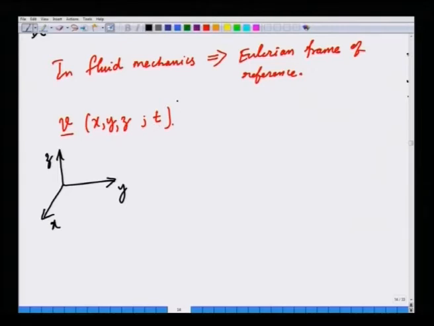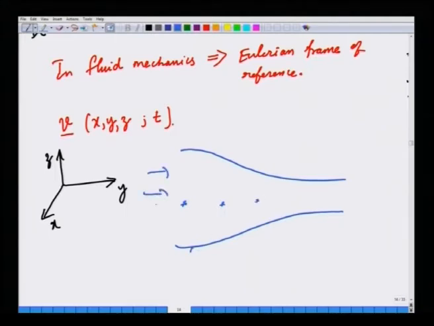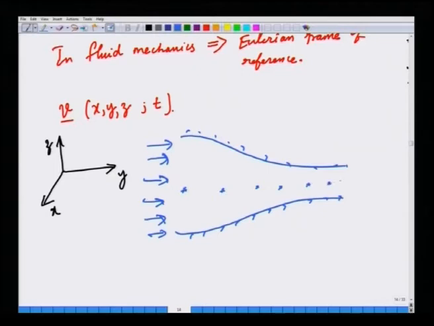Okay. So, imagine you have a situation where you have a channel like this, and let us say that at a given point in space the velocity is independent of time. So, at various locations the fluid is flowing like this. This is the channel wall, and fluid is flowing like this. At various locations, let us assume for an experimental realization that velocities are independent of time. So, at a given location,